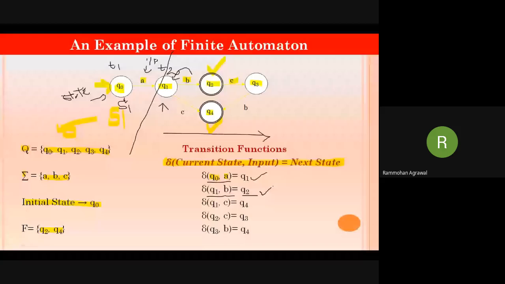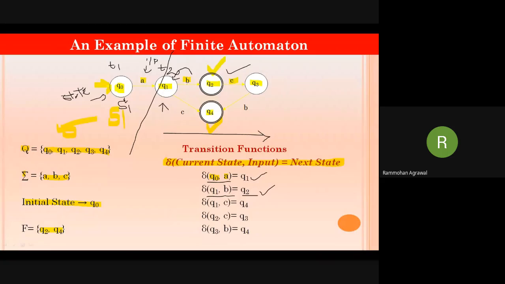Now again, if I apply an input of C to Q1, see, when I apply B, I will move to Q2. Once I come here, I will forget everything. But another possibility of checking the input: if this is B, and suppose I apply C, then I will come to Q4.